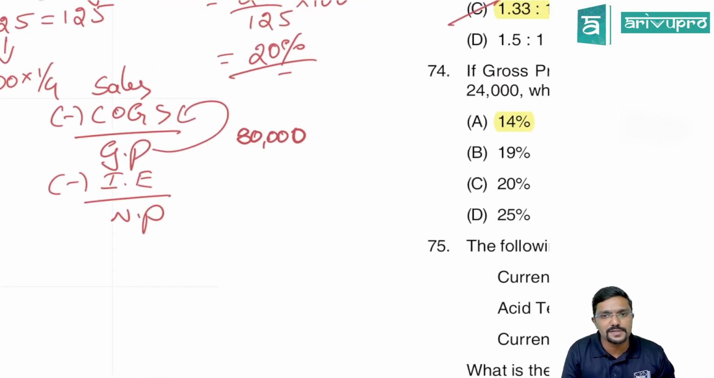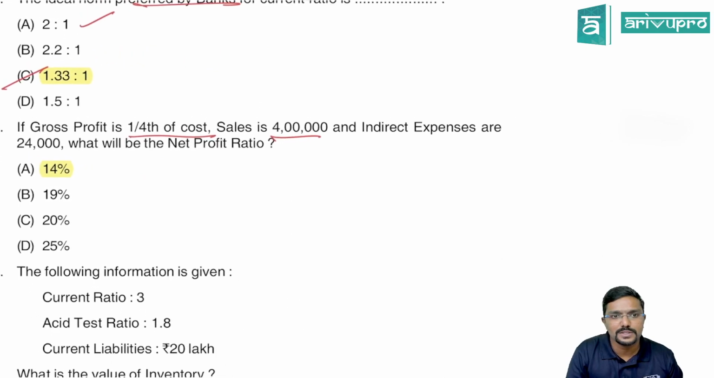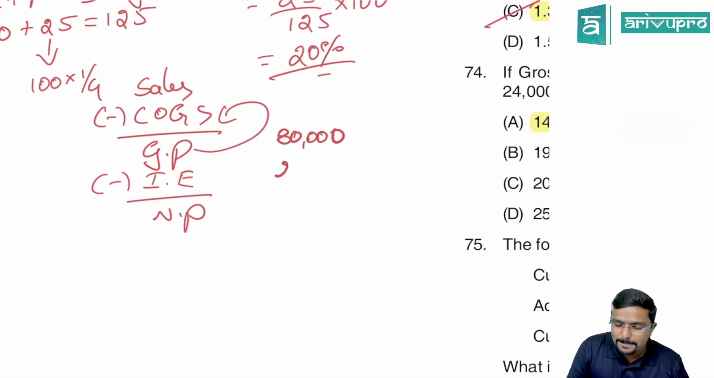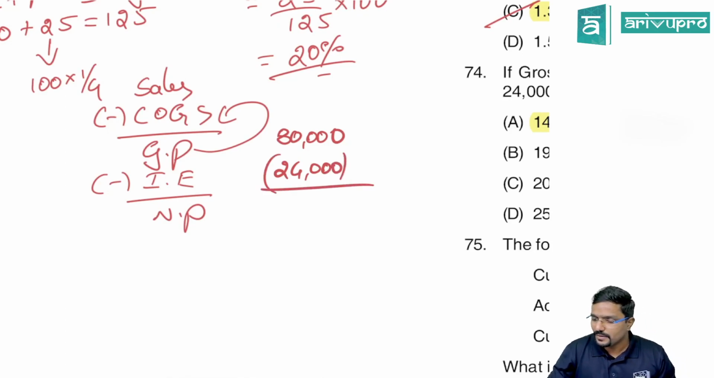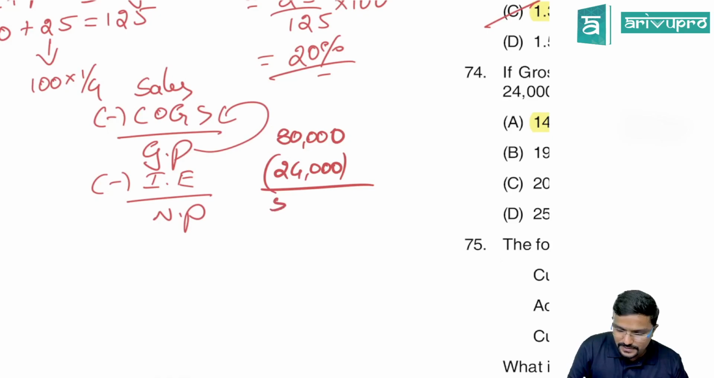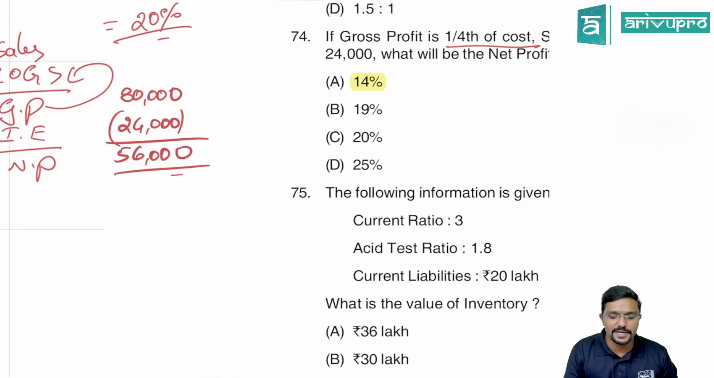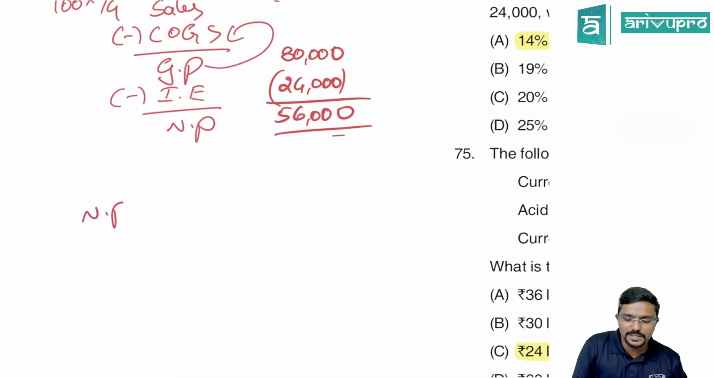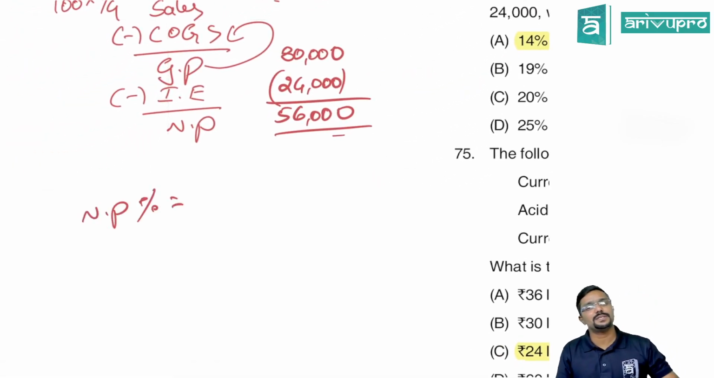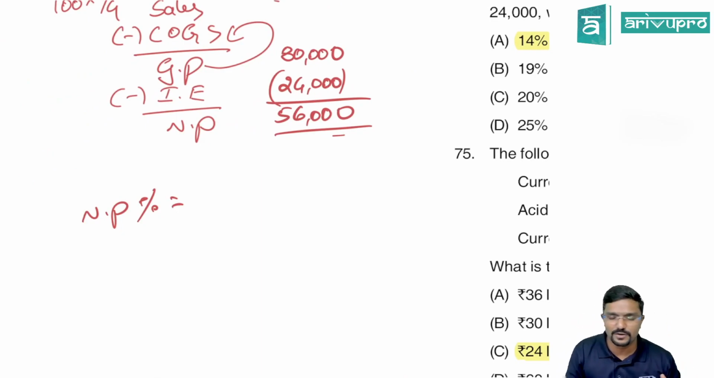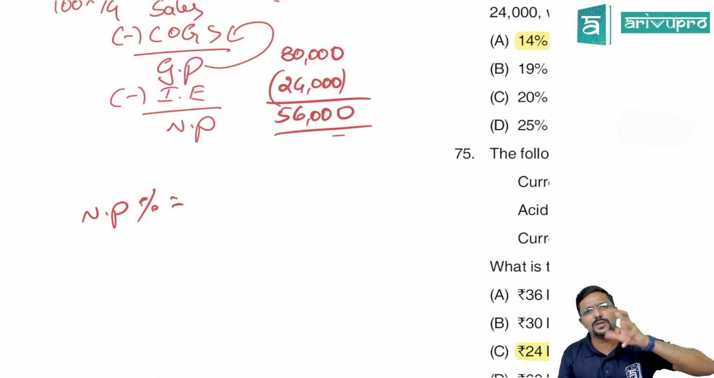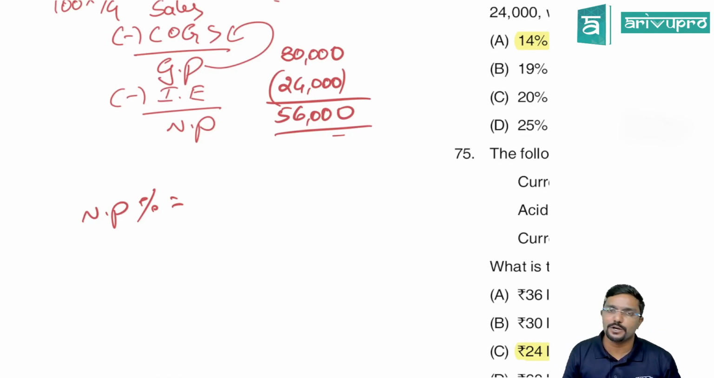Okay, indirect expenses are given in the question. How much is that? 24,000. Deduct it. So what is the net profit? It is 56,000. Have they asked the amount or percentage? Percentage. So net profit percentage, how is it? Whenever they just ask profit percentage, it's always on sales, guys. Please be careful, not on cost. If they give it in the question on cost specifically, we will consider it. But whenever they just ask gross profit percentage or net profit percentage, you should always calculate it on sales.